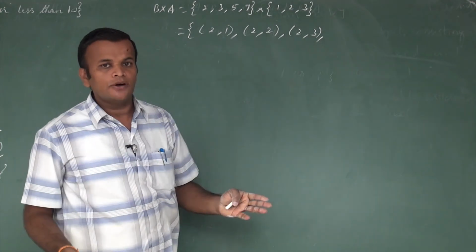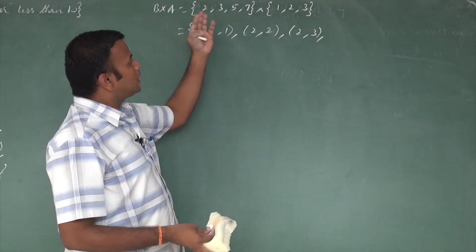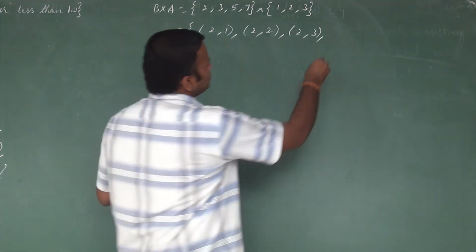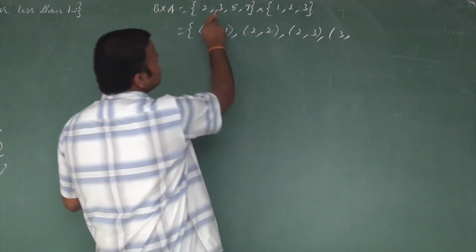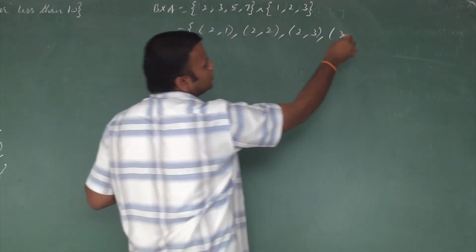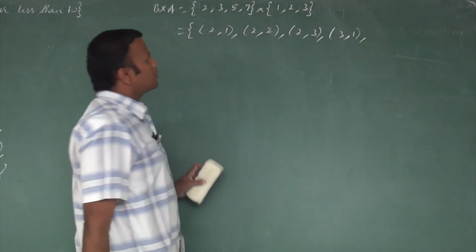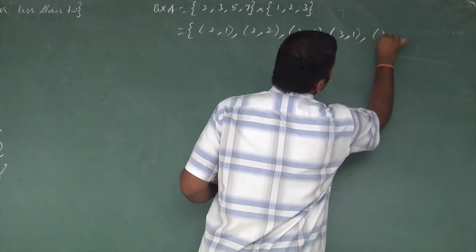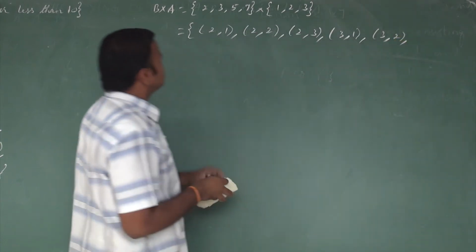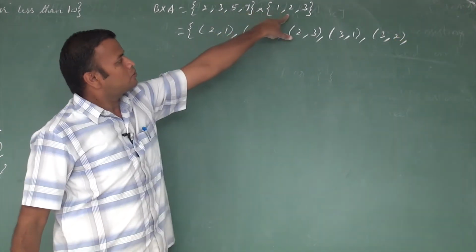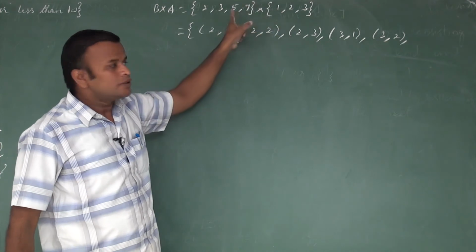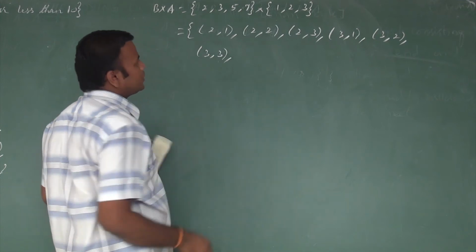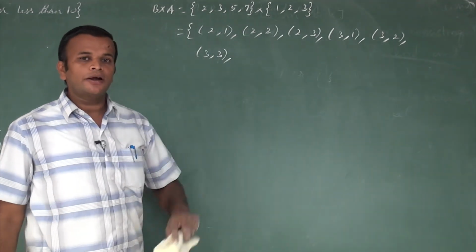We do the same work. Next we move to the next element in the first set. What is the second number in the first set? It is 3. So this 3 goes with the first element in the second set, which is 1. So 3 comma 1. The next ordered pair is 3 comma 2. The next ordered pair is 3 comma 3. Finished.